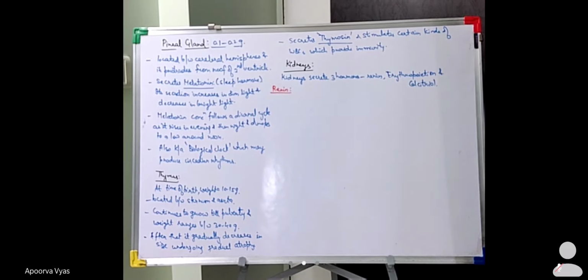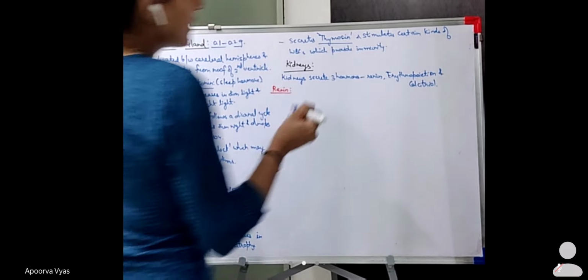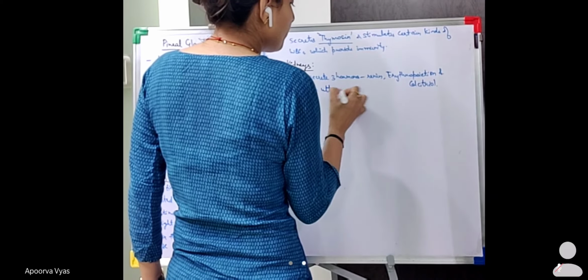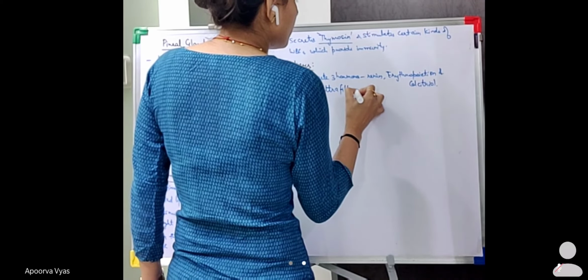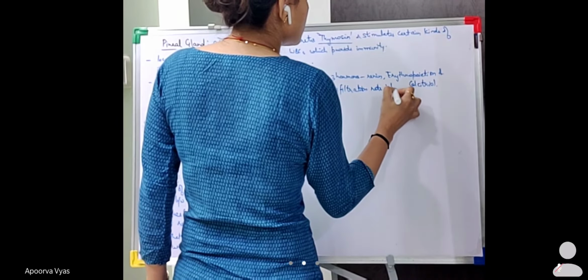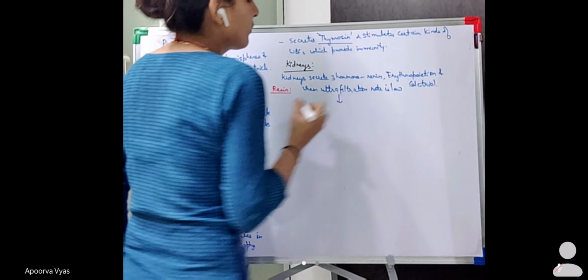The glomerular filtration rate is about 125 ml per minute. So when the ultrafiltration rate is low, what will happen?